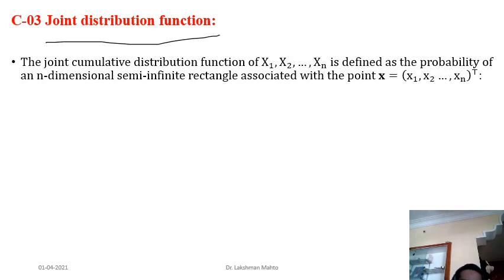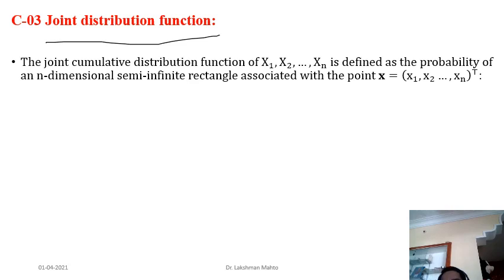I had already told that the CDF is a unification of the probability mass function and probability density function, because it uses unit notation for both discrete and continuous random variables. That is important because in a random vector a few components may be discrete and a few may be continuous in nature.